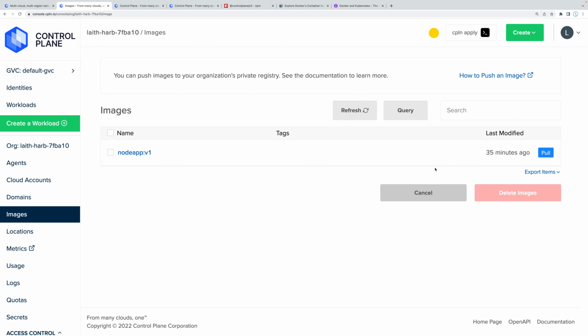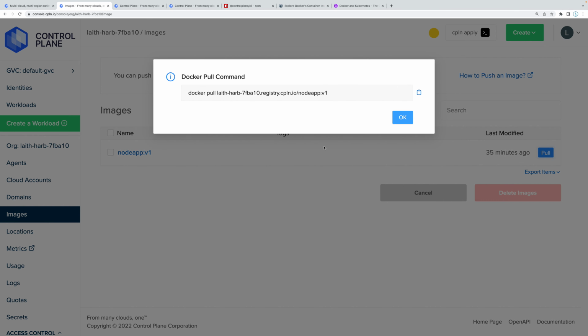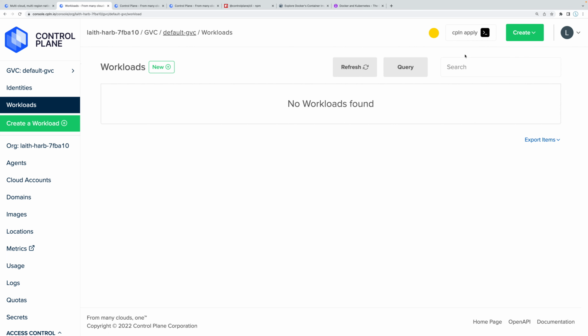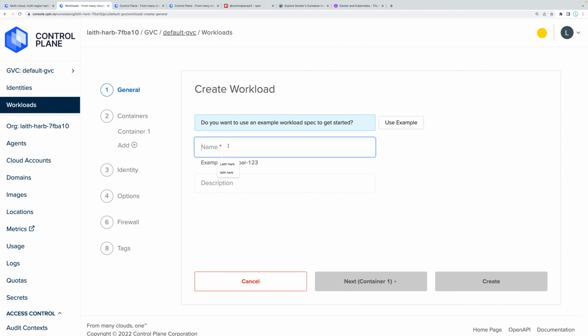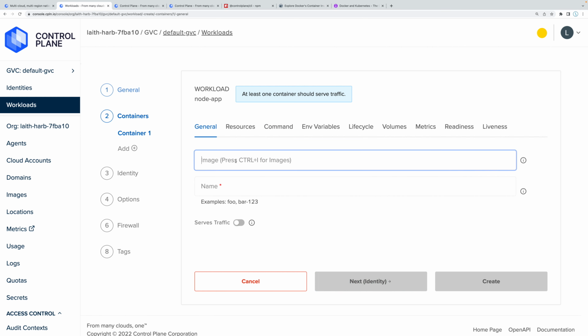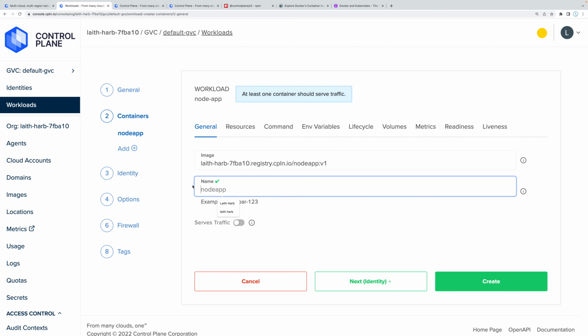We pushed our image to this private image repository, so now we can utilize it to run and deploy a workload. So go to your image, click on pull, just so you can get the full name of your image over here. I'm going to go ahead and copy that. And then let's just say, okay, that's fine. And then over here on workloads, I'm going to create a new workload. I'm going to call this node application. And over here, we're going to specify the image that we want to utilize. And then here we are going to give our app a name, which is going to be called Node App.